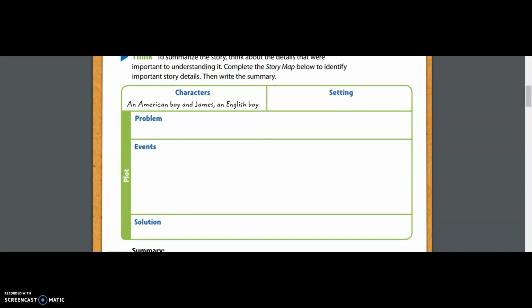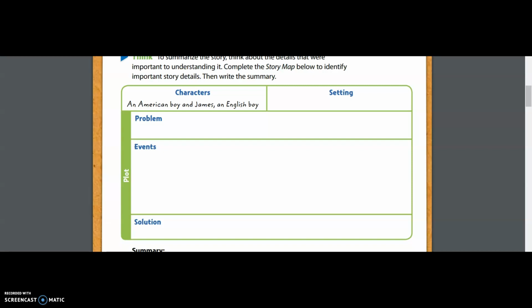Another big event that I put was that James looks for his jacket and then says that he left it in the boot. I know that I have to include that word boot somewhere in this summary. I know that because it stands out. It's the reason that they have a problem, and it's a part of the title of the story. So I have to include that as one of the major events that takes place.